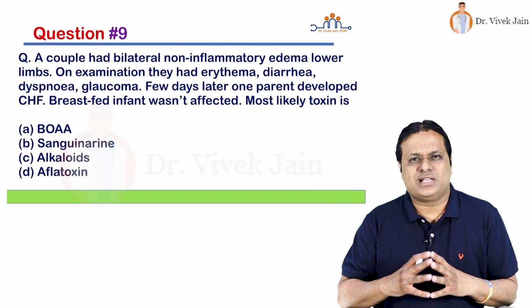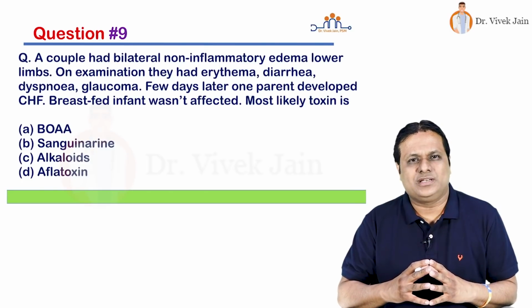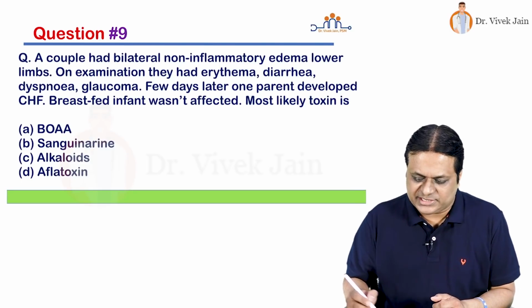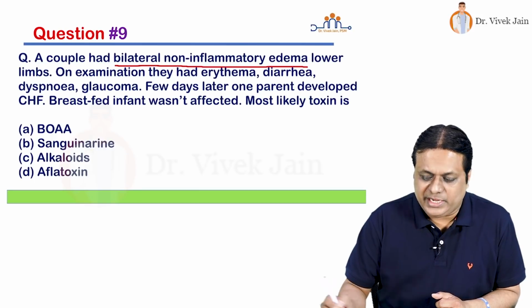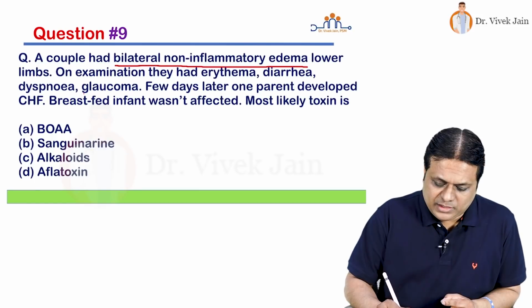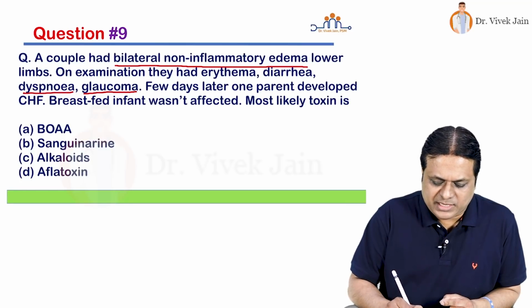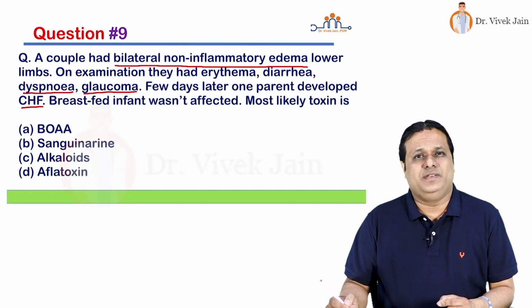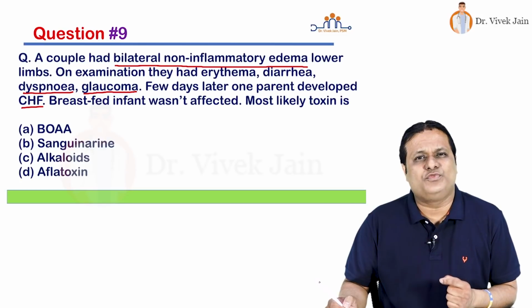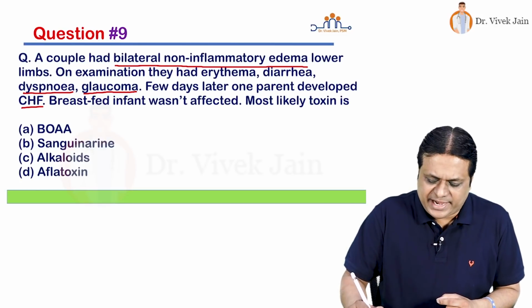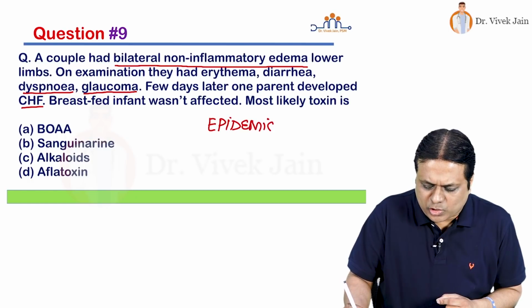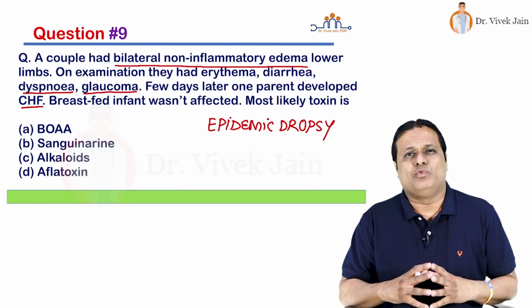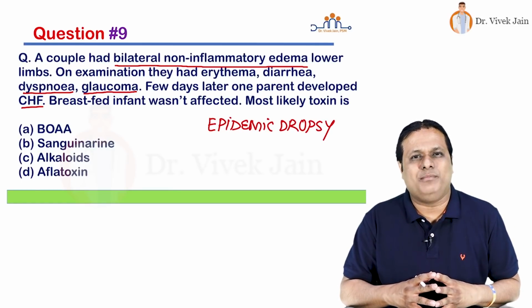So friends, what is the answer to this clinical scenario based question? Clues lie in the question itself. Let's say bilateral non-inflammatory edema of lower limbs, glaucoma, dyspnea, congestive heart failure. These are features of which food adulteration disease? Very right, these are features of epidemic dropsy. So a very popular question. What is the toxin behind epidemic dropsy?